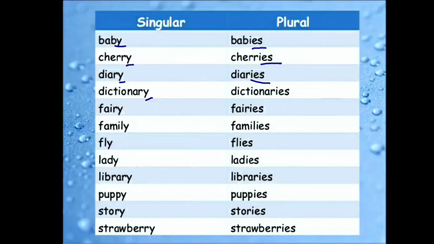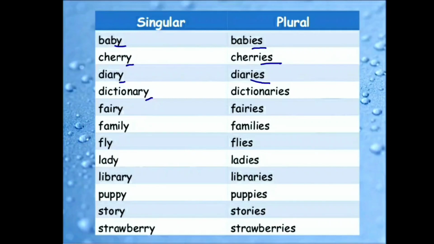We have to check whether the second last letter is a consonant or a vowel, and then convert singular to plural. Here in this list the second last alphabet of the word is a consonant. So we will remove Y and add IES.